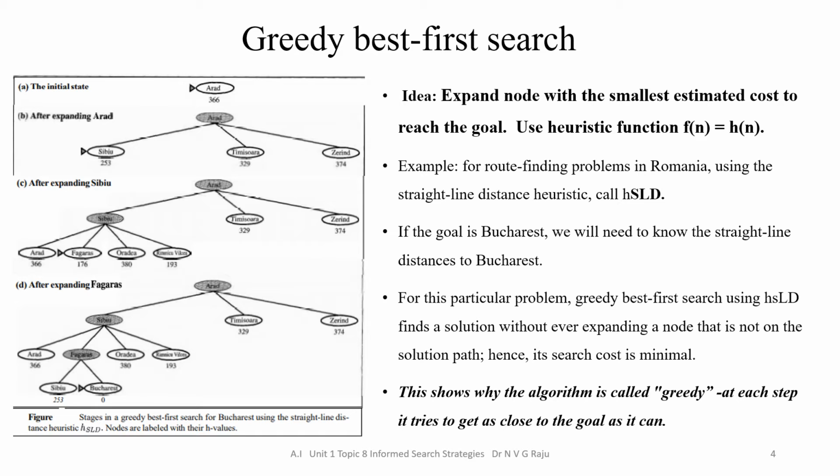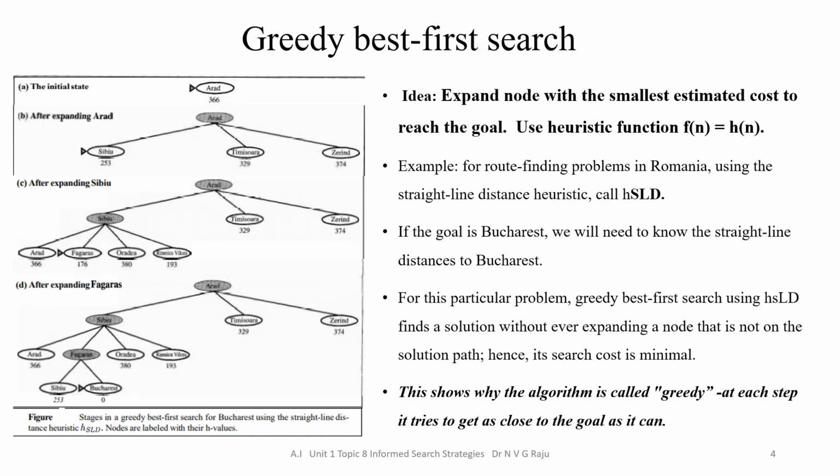If the goal is Bucharest, we will need to know the straight line distance from the starting position Arad to Bucharest. For this particular problem, greedy best first search using h SLD finds a solution without ever expanding a node that is not on the solution path. Hence, its search cost is minimal.